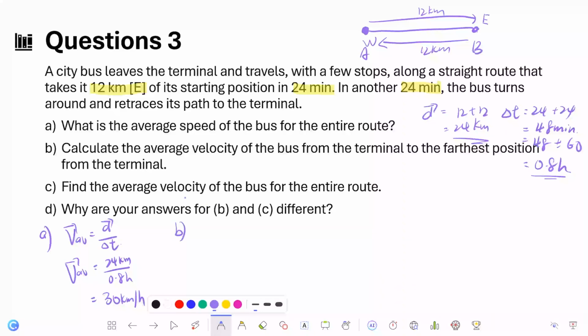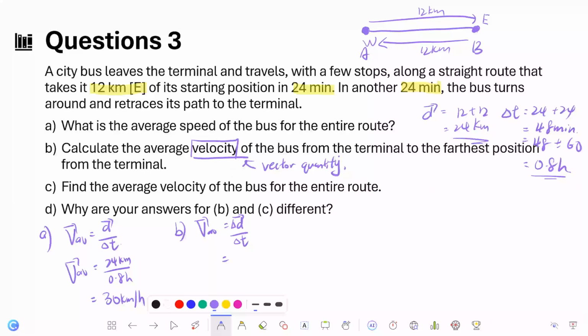And then for B, you have to calculate the average velocity. Now we are dealing with velocity, which means that we need to know the farthest position from the terminal. So the furthest position from the terminal is this: this is the starting point and this is the ending point. So V_AV, using the same formula, is equal to delta D divided by delta T. Why are we using delta D? Because now we are calculating velocity, and velocity is a vector quantity.